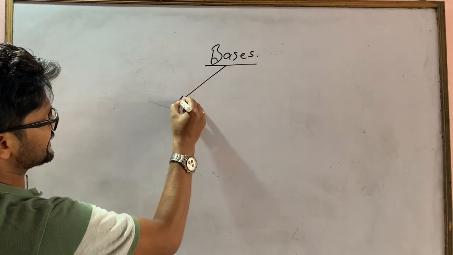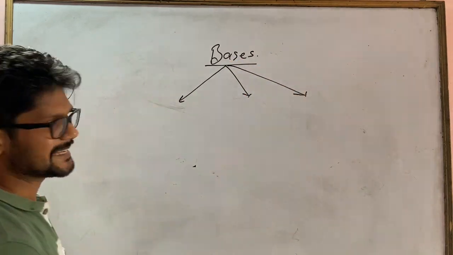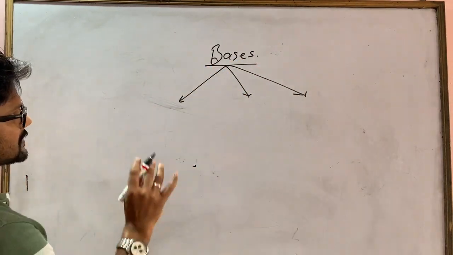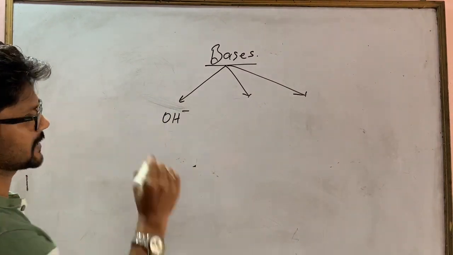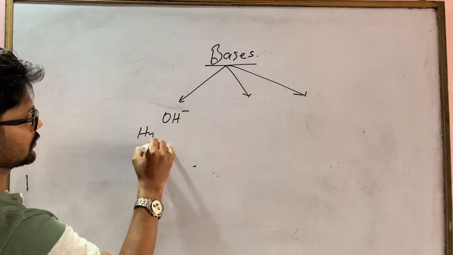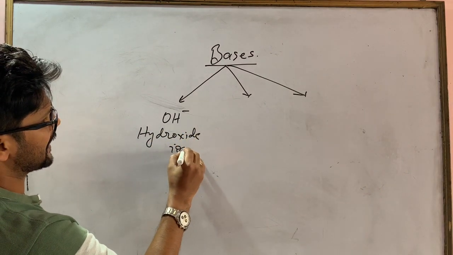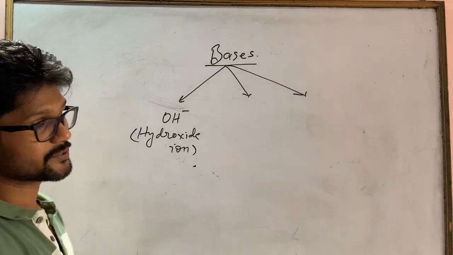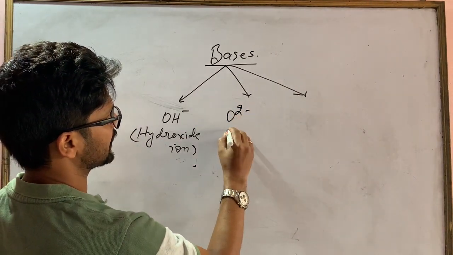Bases categorize into three categories. I'm giving a simple key so you can easily understand. Bases are compounds which contain or which have hydroxide ion, or you can say hydroxyl ion. Bases which can have oxide ion.